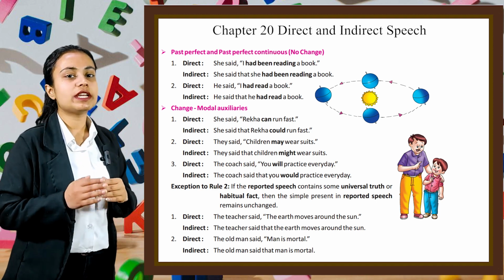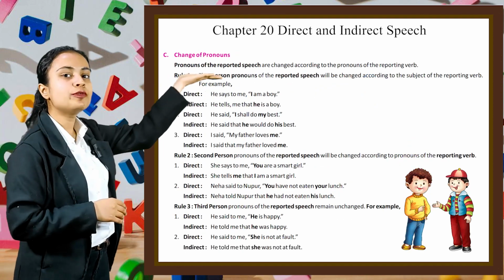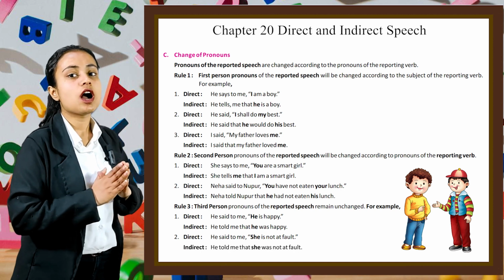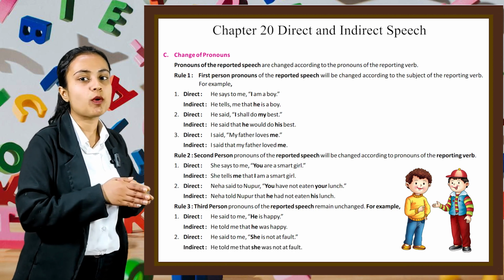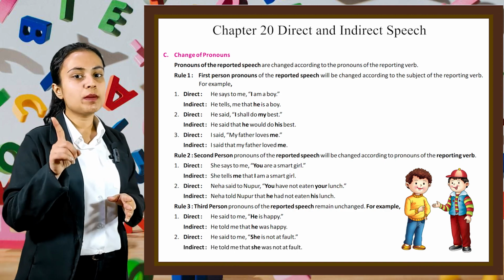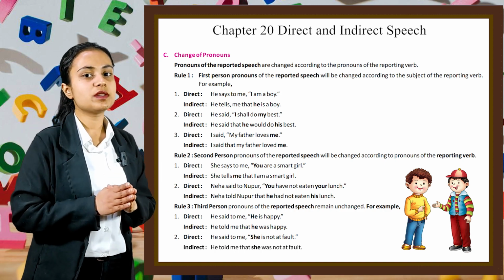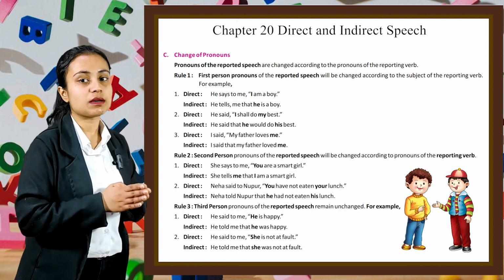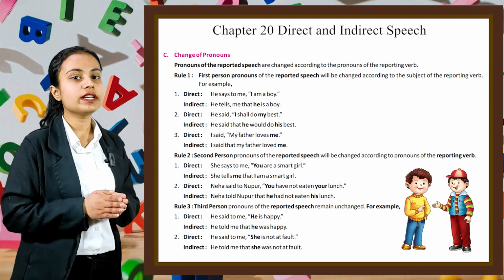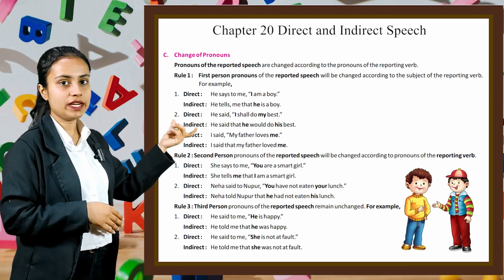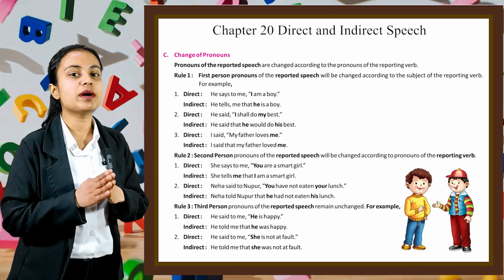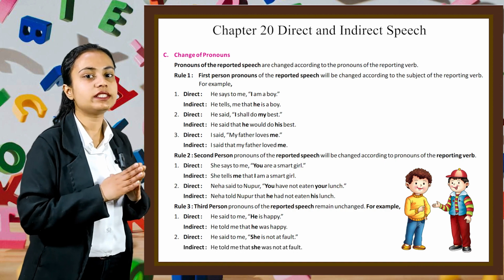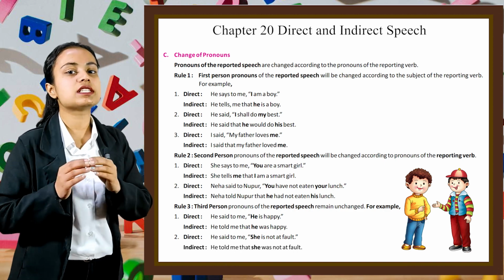Now let's move on to the next topic, which is change of pronouns. Pronouns of reported speech are changed according to the pronouns of the reporting verb. So rule number 1 is first person pronoun of the reported speech will be changed according to the subject of the reporting verb. For example, the first one, direct. He says to me, "I am a boy." So we can write it in indirect as he tells me that he is a boy.